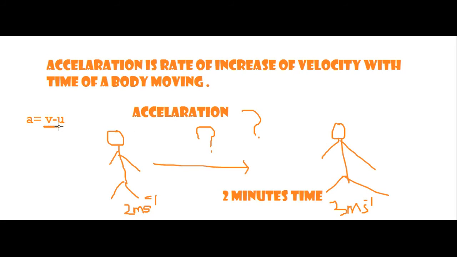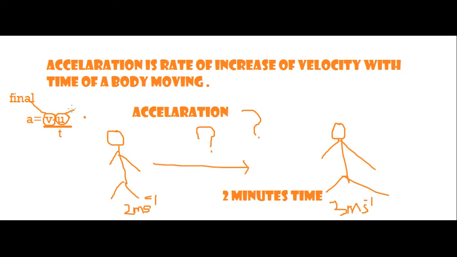So what does v mean here? V means the final velocity, and u means